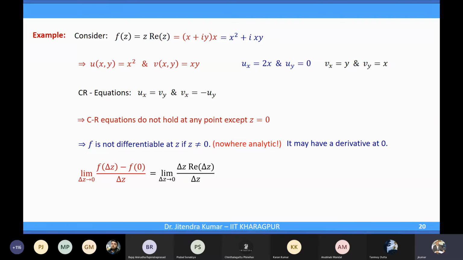Differentiability is fine. You can say that the function is differentiable only at this point but nowhere else, like we will see in some of the examples, but not for analyticity, because the definition of analyticity at a point itself says that there will be a neighborhood where the function will be differentiable. Correct?